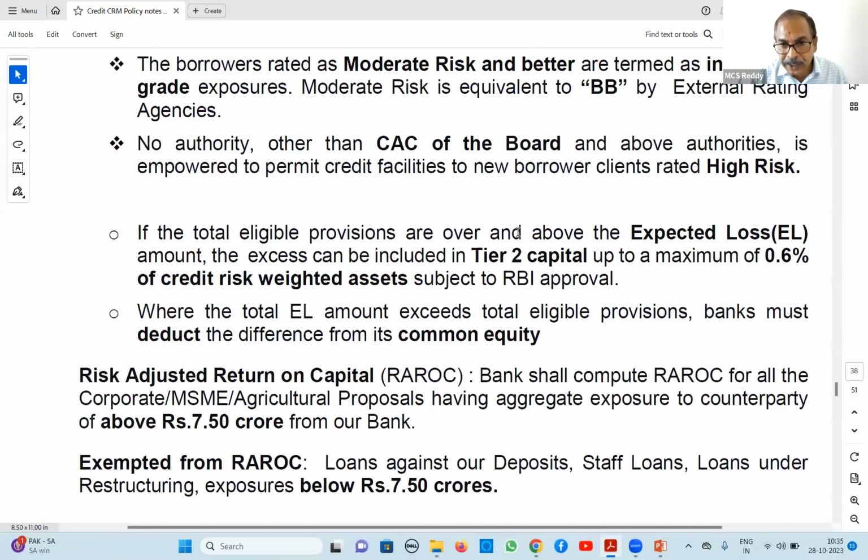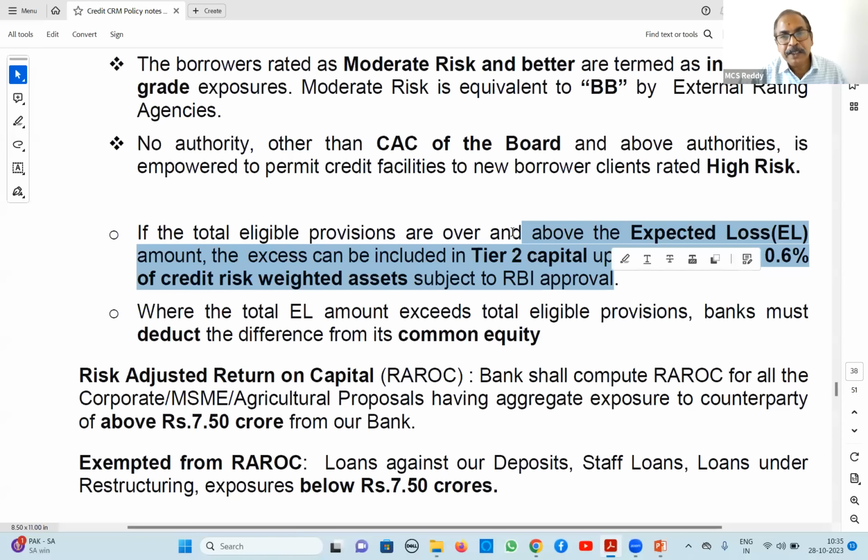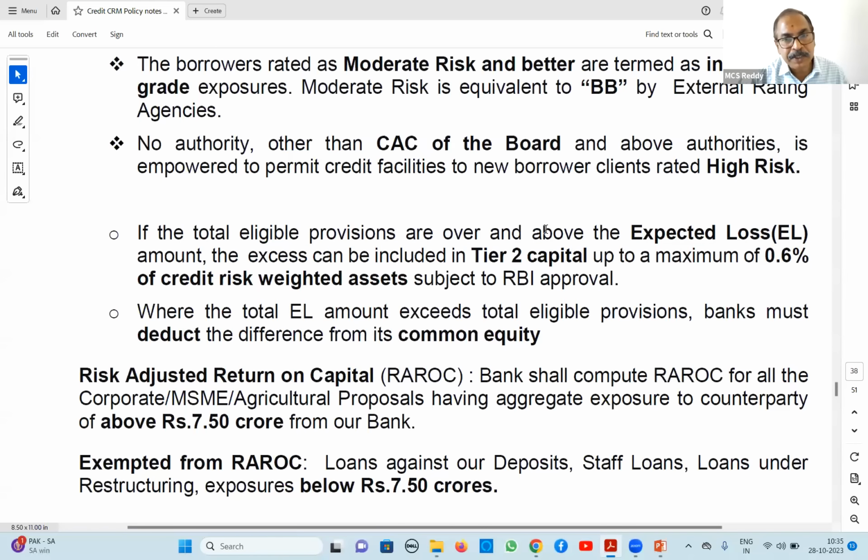Actually, what is the present guideline? Under Tier 2 capital, it is mentioned up to a maximum of 1.25% of risk weighted assets: general provisions and loss reserves, all these provisions are included under Tier 2 capital. That is as per the standardized approach, which we are following now. In future, if you migrate to advanced approaches, then the equation will change. Instead of 1.25%, it will be different.